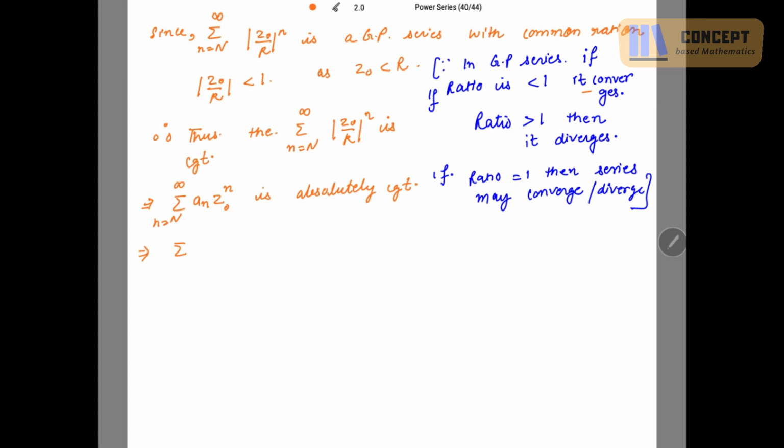An absolutely convergent series is always convergent. So this is convergent.